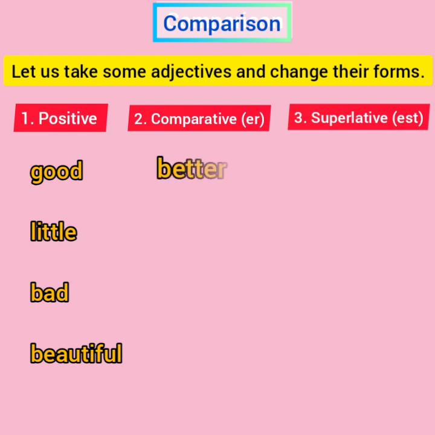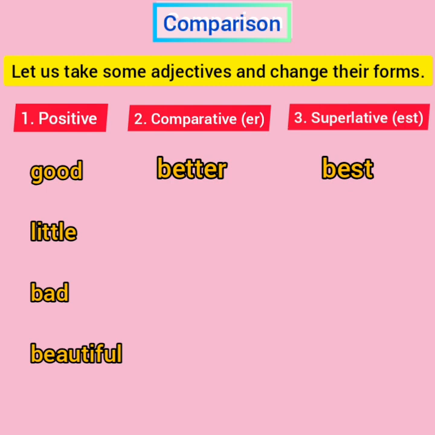Good, better, best. Now see, from good we will not say gooder and goodest. So good will be changed to better and good will be changed to best. So in the comparative degree it is better, and in the superlative degree it is best.